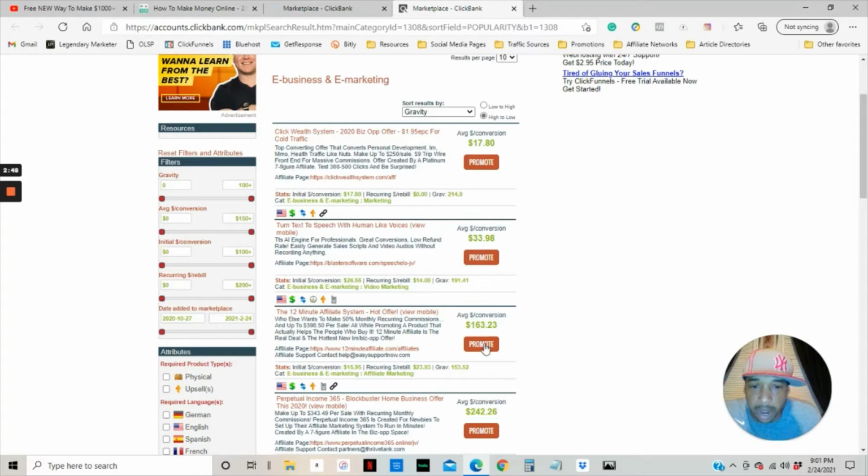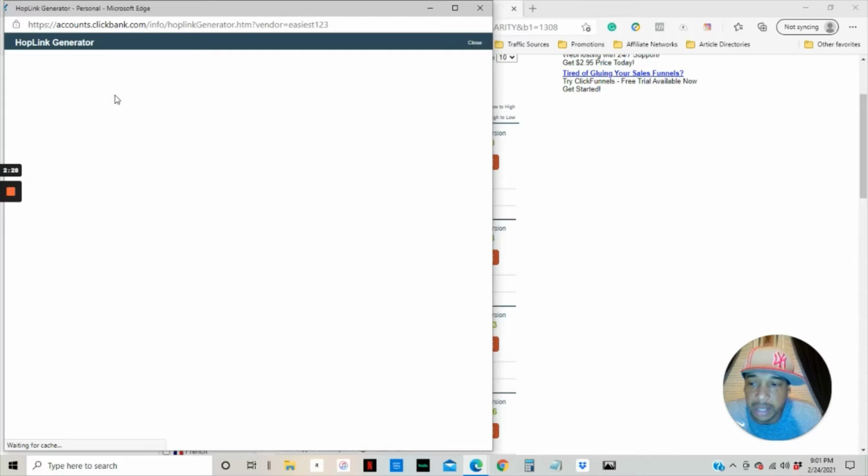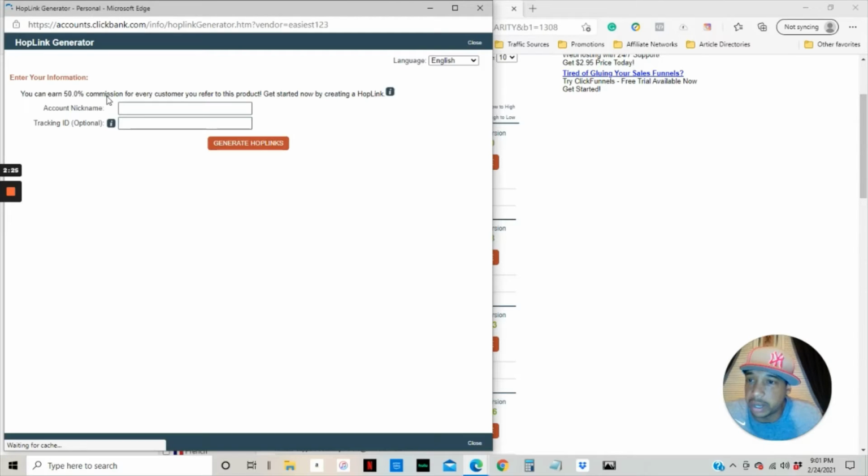So to promote this product, we're just simply going to hit promote, and this little box is going to come up. Once this little box pops up, you'll just add in the account name that you created when you made your ClickBank account, and it should take just a second here. Usually it pops up a lot quicker than this, but you just put in your name, which mine should be in here. There we go. And you're going to click on generate hop links.